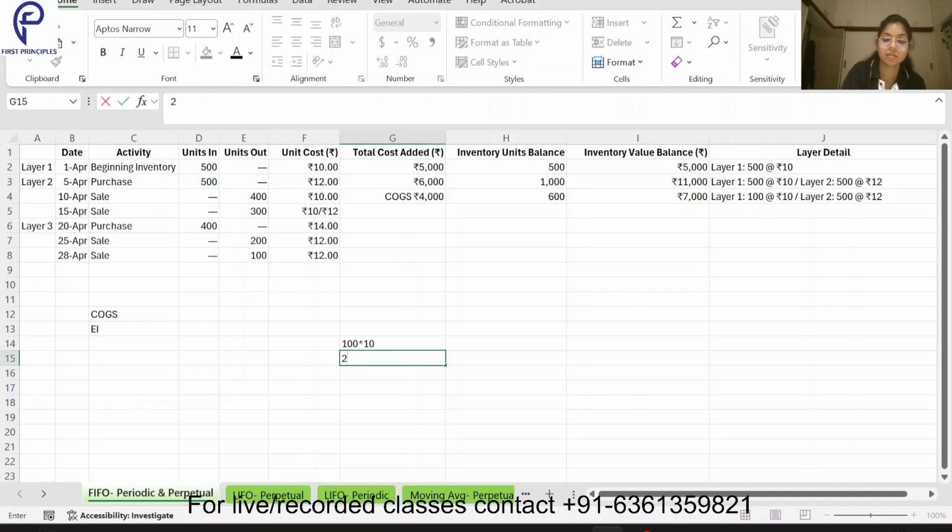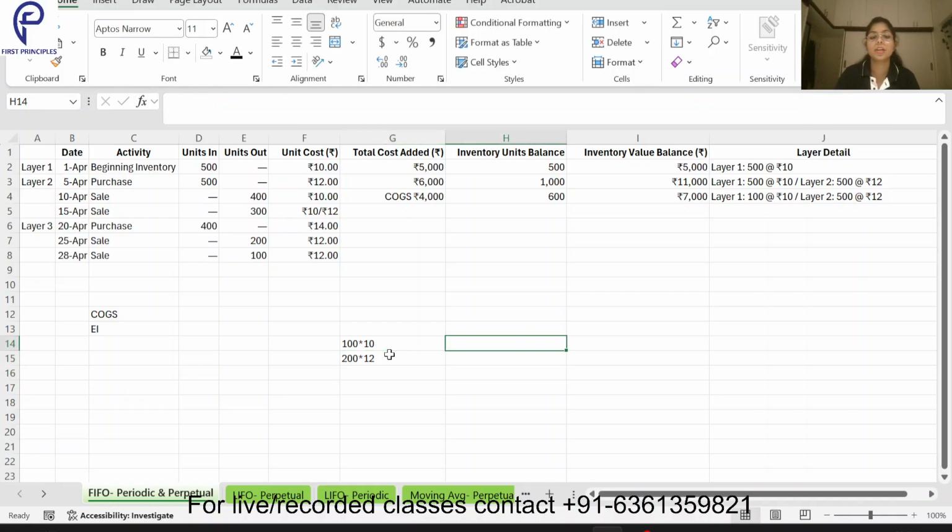So 1000 plus 2400, how much will be my cost of goods sold? My cost of goods sold will become 3400.